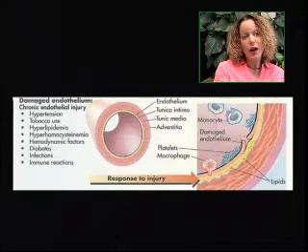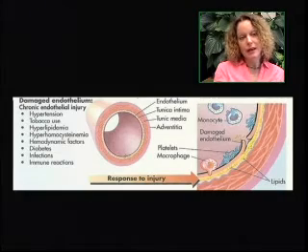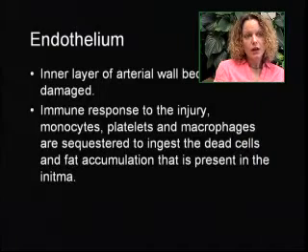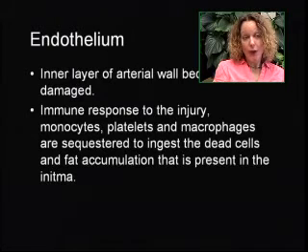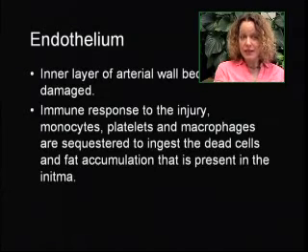Diabetes is another culprit for causing damage to the endothelial layer, infections, and immune reactions. So the endothelium is that inner layer of the arterial wall, and if it becomes damaged, there's this immune response to the injury. So the monocytes, platelets, and macrophages are sequestered to ingest the dead cells and fat accumulation that's present in the intima.